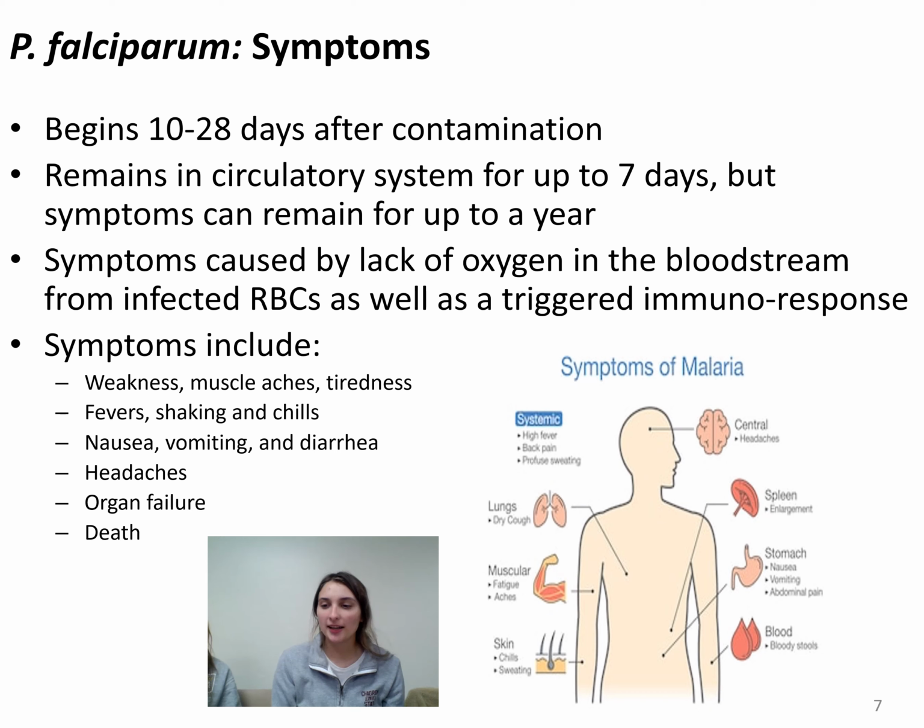Symptoms start 10 to 28 days after contamination. The disease stays inside the circulatory system for up to 7 days, but you can have symptoms for up to a year. Red blood cells carry oxygen throughout the body, so after they are infected, there is a lack of oxygen in the bloodstream due to the explosion of red blood cells. A lack of oxygen can result in weakness, headaches, pain, and organ failure.